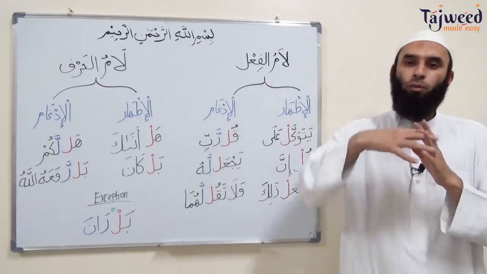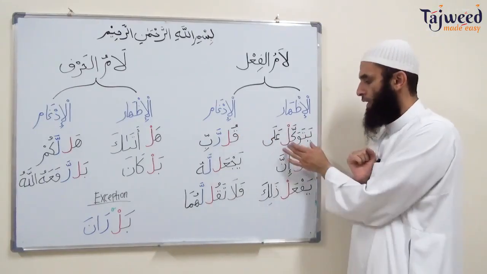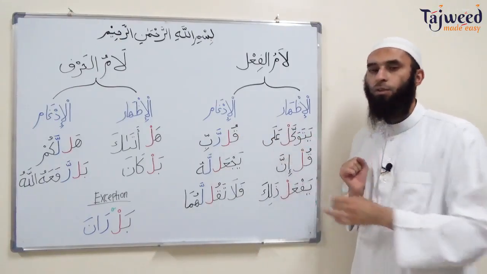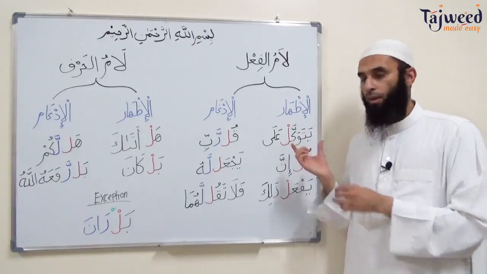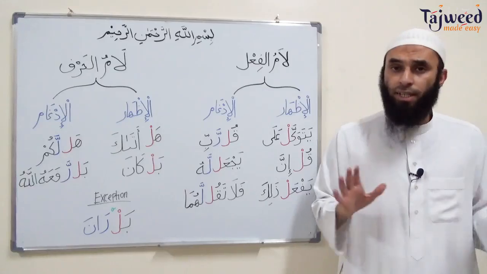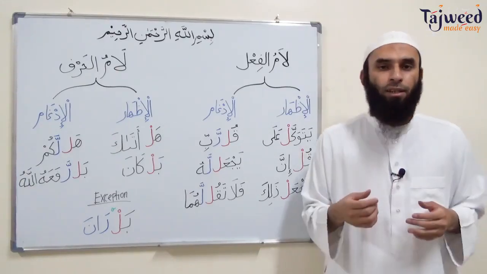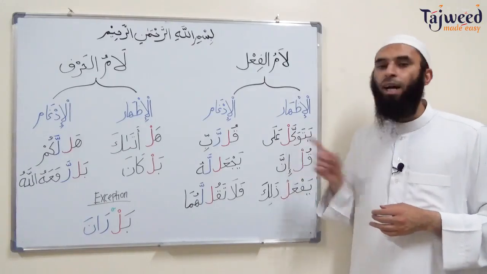Al-idgham just means the lam would have joined with the following letter. So two situations. The first situation is the end of the word. If a verb ends with the lam sakina, and the following word starts with any of the 28 Arabic letters, except for lam and ra, then we're going to pronounce this lam clearly. So lam here, yatawakkal ala.